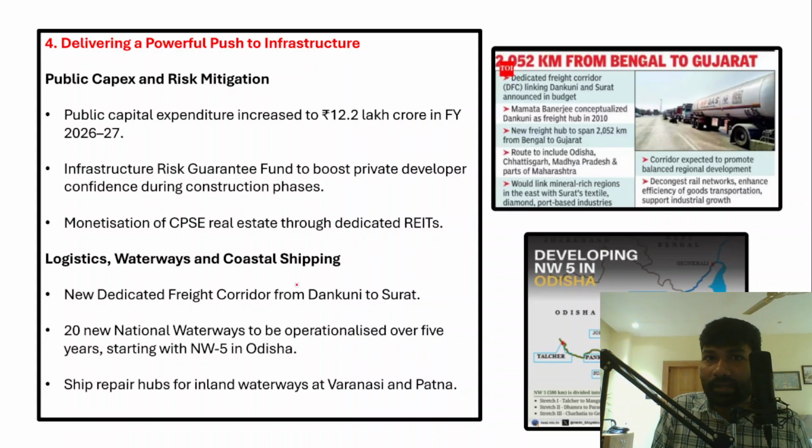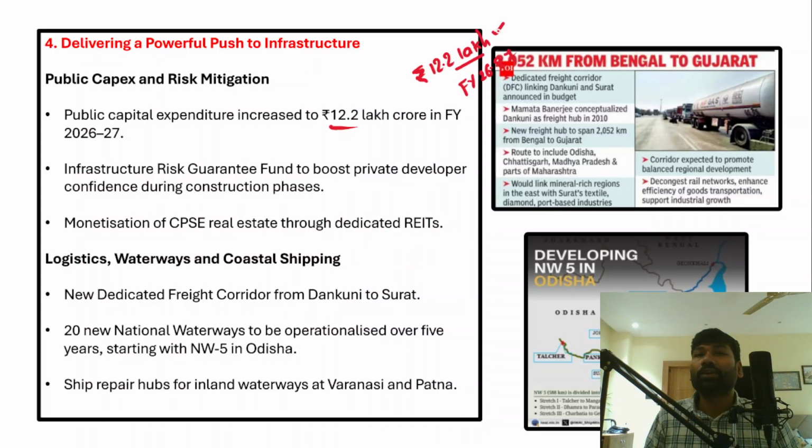Now the capital expenditure increased to rupees 12.2 lakh crore. Capital expenditure is expenditure which is incurred on productive sectors. So in the financial year 26-27, the capital expenditure has been increased to 12.2 lakh crore.